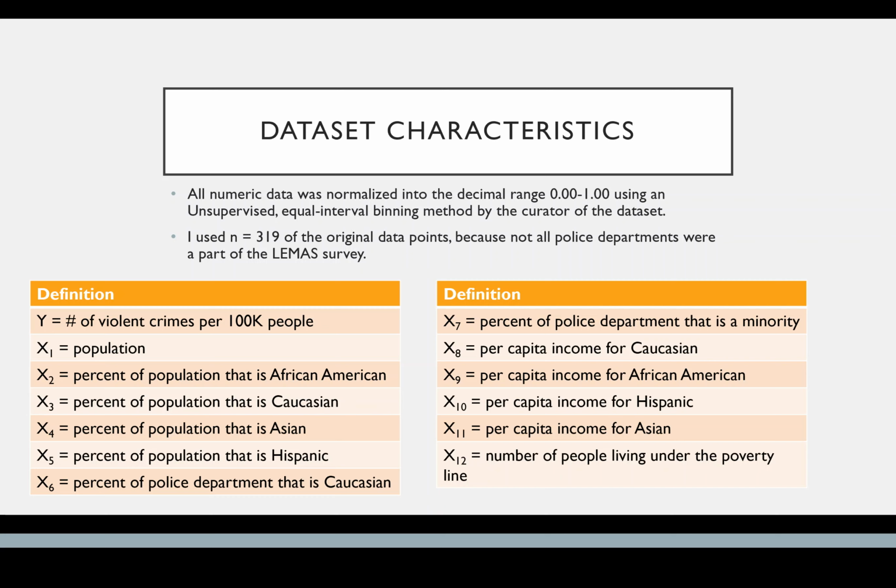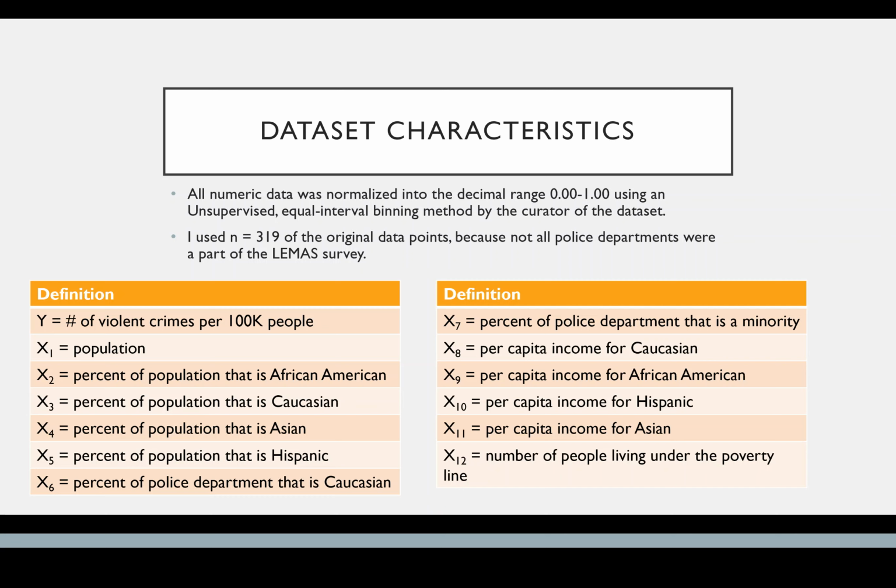So, dataset characteristics: all of the data I used is numeric data, which was originally normalized by the curator of the dataset into a decimal range of 0 to 1 using an unsupervised equal interval binning method. I used 319 of the original data points because not all of the police departments were part of the LEMAS survey, and so they did not have data for the race percentages in police departments. And here we've got a table of all of the variables.